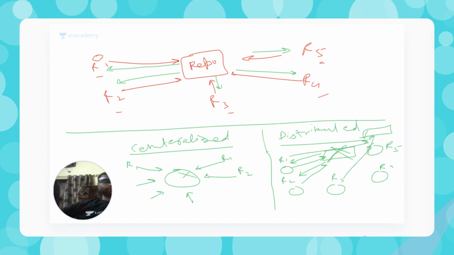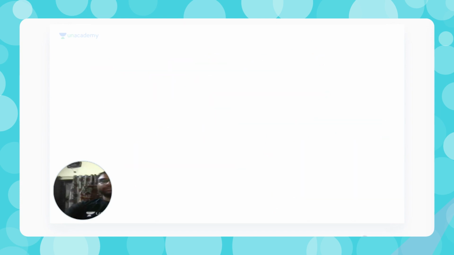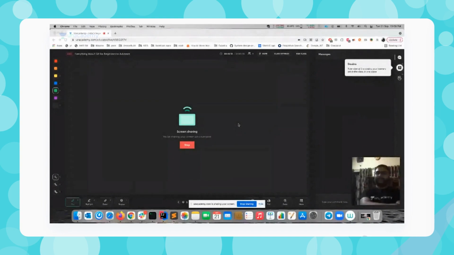So these are basically the two types of version control. Now I'm not going into much detail in the theory part, but I will be doing some experiments. I will be showing you how you can use the git command, and I will be demonstrating live. Let me share my screen, and maybe I can show how to initialize this. So I'm sharing my screen. I hope you all can see this screen.